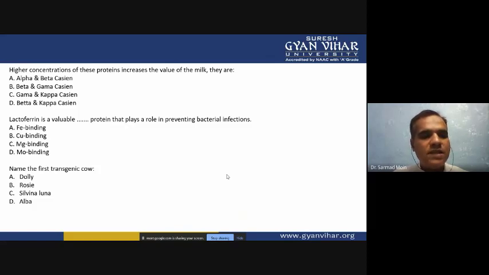Then next question: lactoferrin is a valuable protein that plays a role in preventing bacterial infections. Option A, iron binding. Option B, copper binding. Option C, magnesium binding. Option D, molybdenum binding. So again you have to select the correct answer. Then next question. Name of the first transgenic cow is option A, Dolly. Option B, Rosie. Option C, Silvina Luna. Option D, Elba. So again you have to select the correct answer.